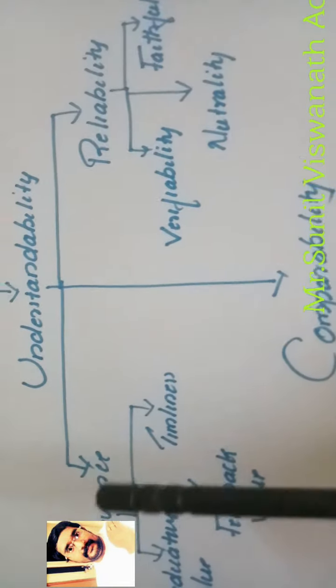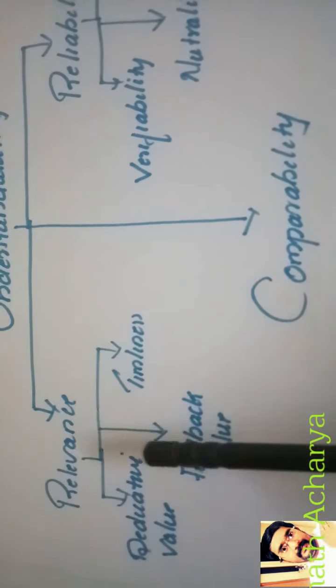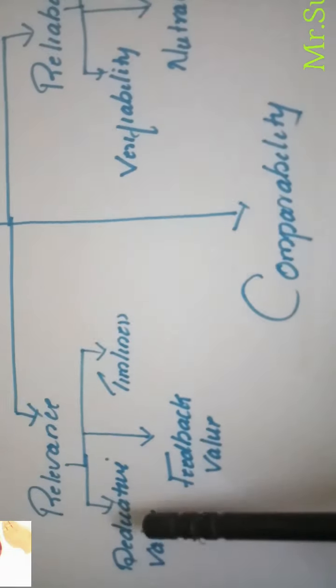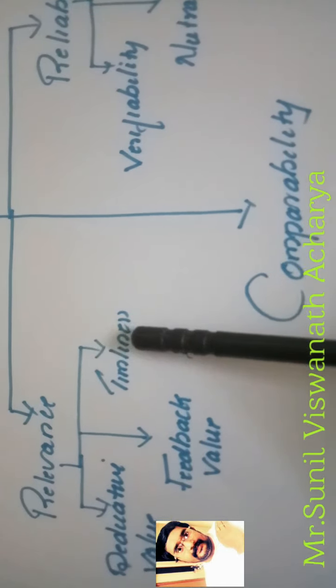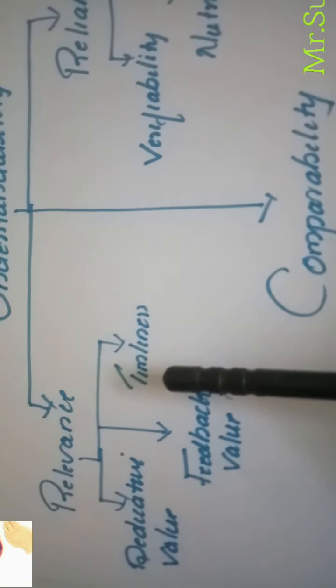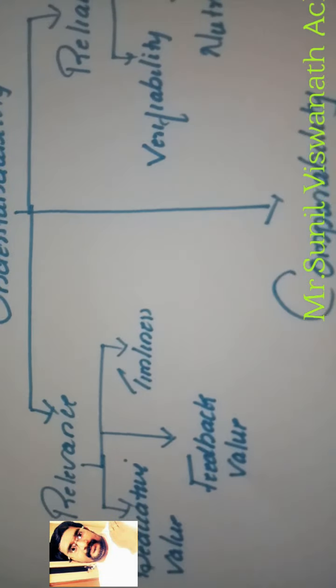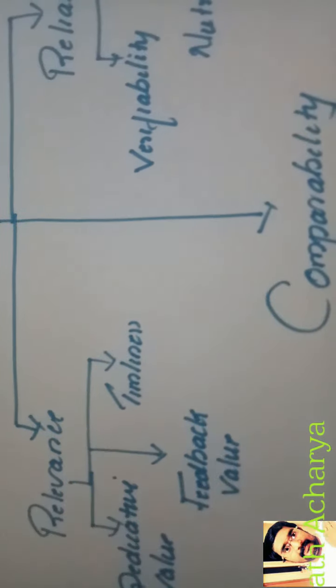Next one is relevance. Here three main things I mentioned: predictive value, feedback value, timeliness. When accounting information is relevant, it must be available in time.